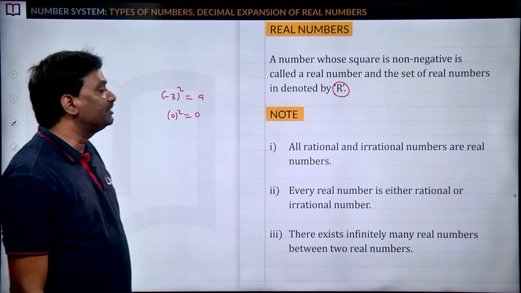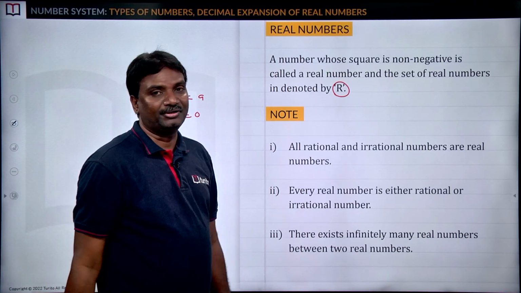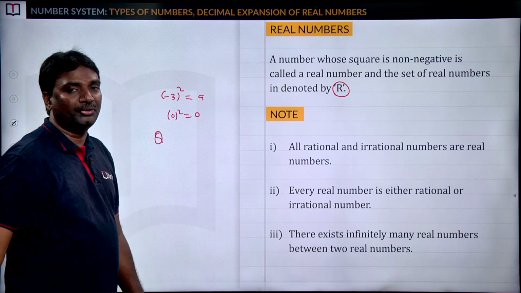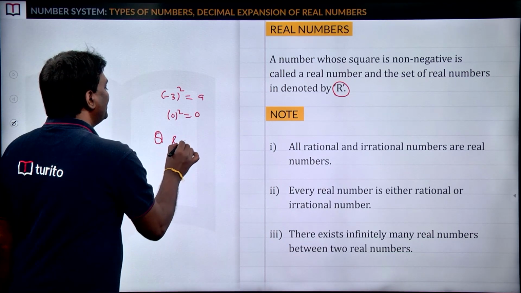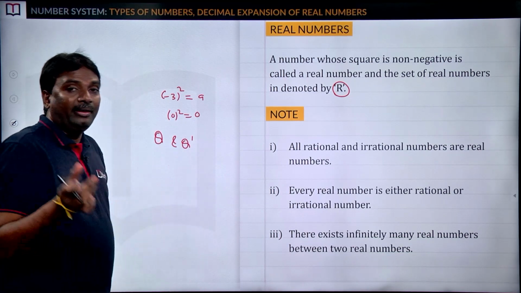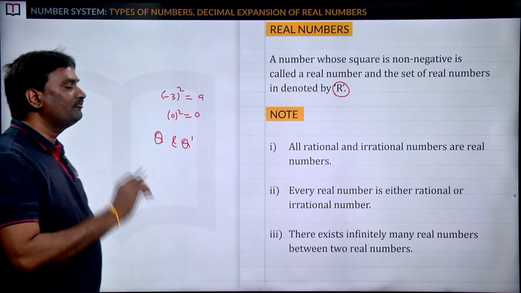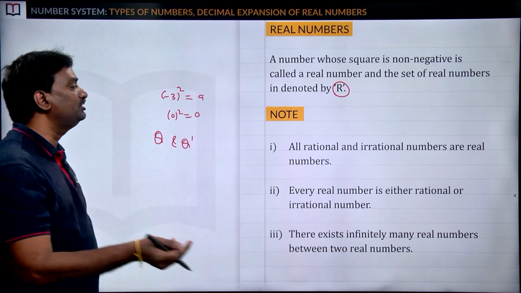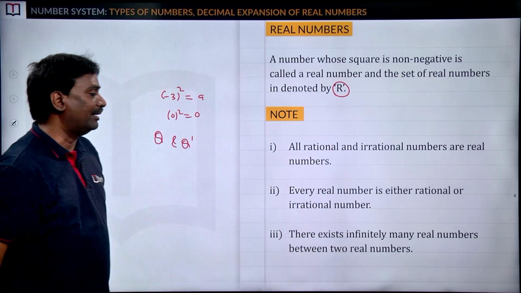Next, here we have some points. All rational and irrational numbers are real numbers. So just we have discussed, the set of rational numbers is Q. The set of irrational numbers is Q dash. By writing all the numbers of Q and Q dash at one place, then you will get some numbers. Those numbers are known as real numbers.